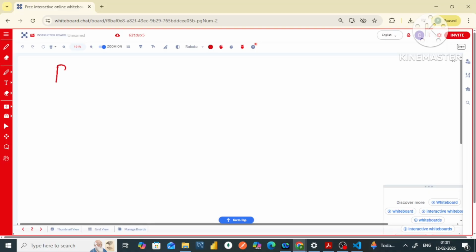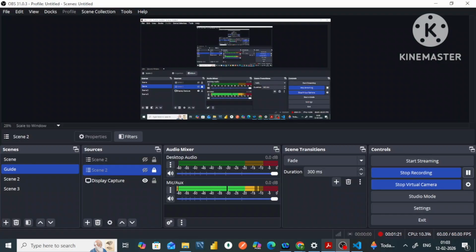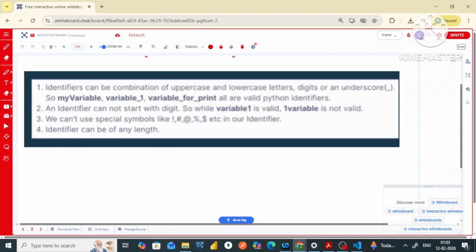First, I'm going to discuss the rules for writing identifiers. Whenever we are giving a name to a variable in our program, the variable name should be defined following specific rules. So let me tell you what those rules are.